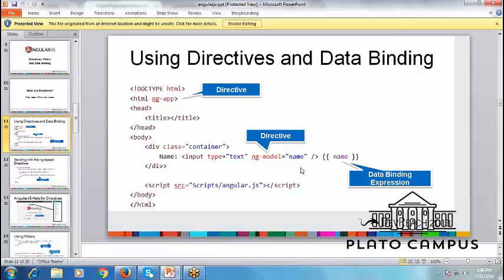For that we need some references for AngularJS. The AngularJS JavaScript file is there, which we can download from the AngularJS website, known as the angular.js file. This AngularJS file works as a header file to enable all AngularJS work.